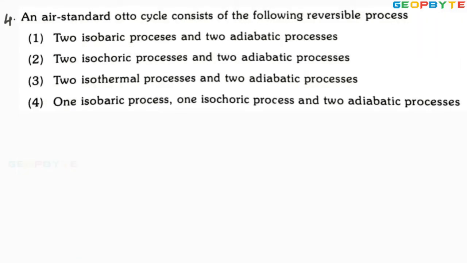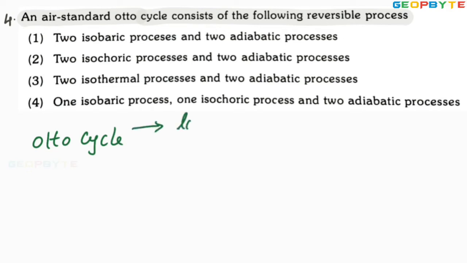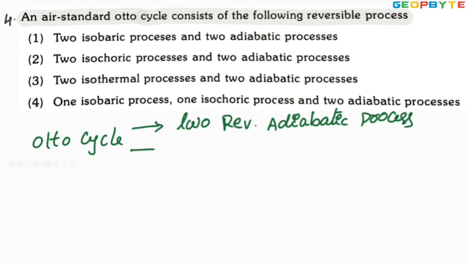Next problem. An air standard Otto cycle consists of the following reversible processes. Dear friends, the Otto cycle consists of two reversible adiabatic processes and two constant volume processes.